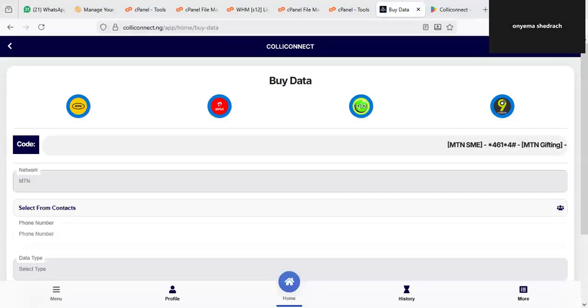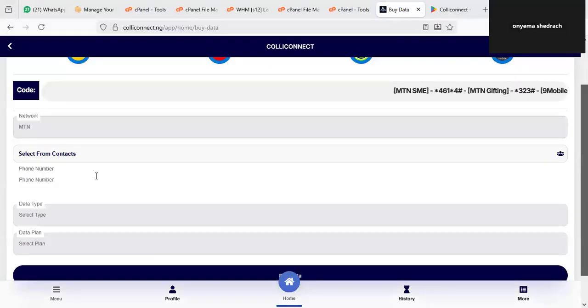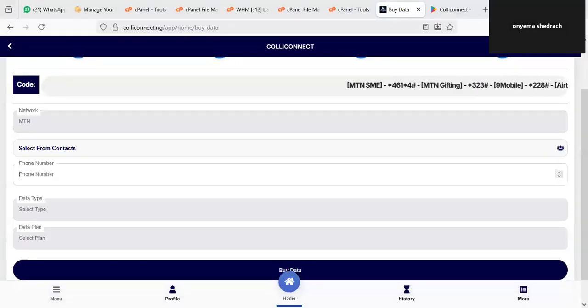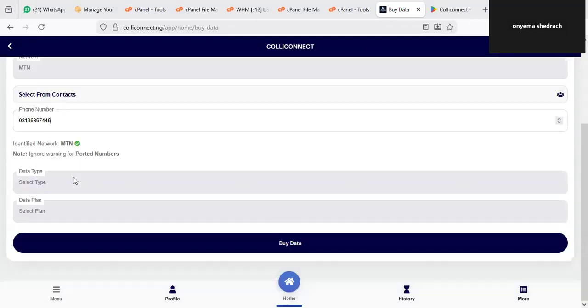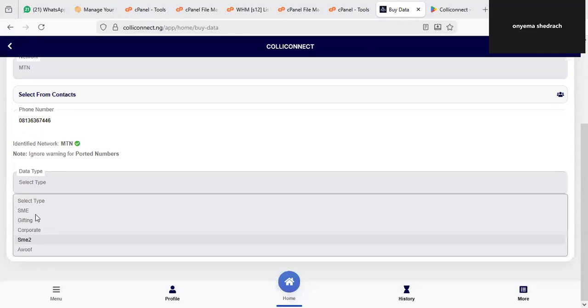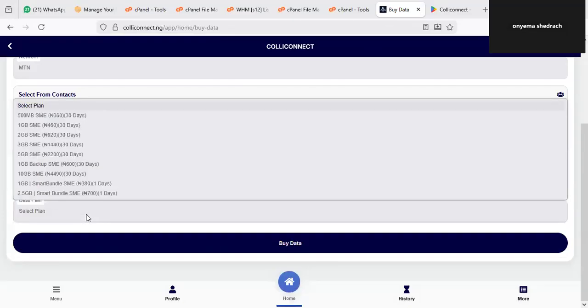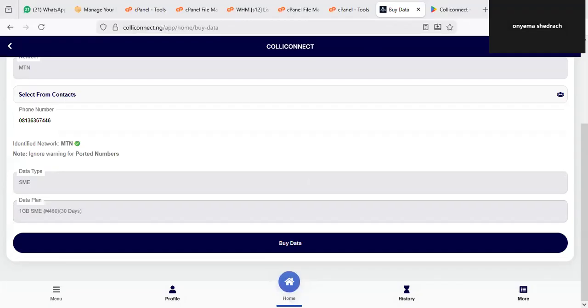I'm going to select MTN, because MTN seems to be popular, but other networks are also available. So I'm going to put in my number. Okay, so I'm going to then select any of these data variables: the SME, gifting, corporate, SME2, and AWOOF. If I select SME, for instance, then you can see the amount you are going to get per gig on this place. You can see it's 460 per gig, which is quite more than affordable.